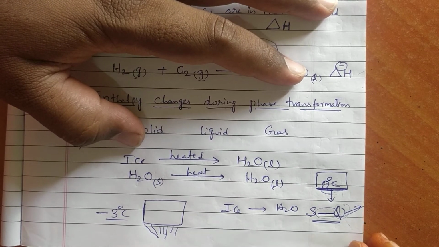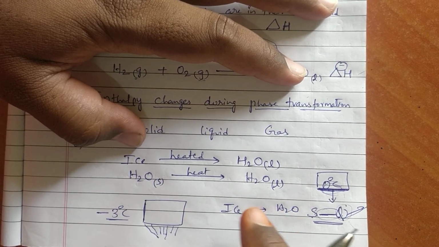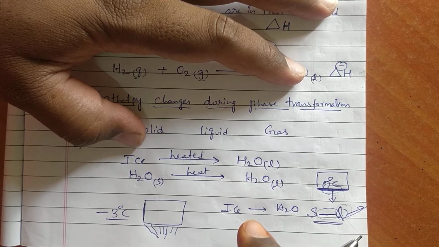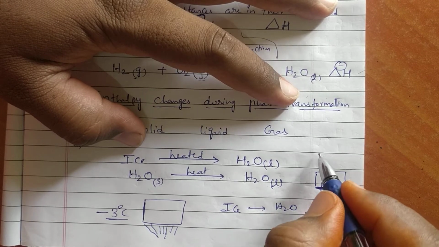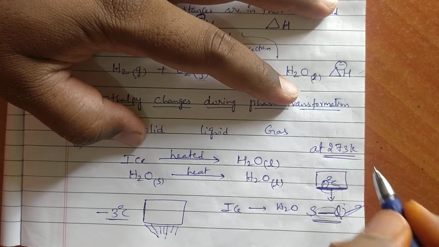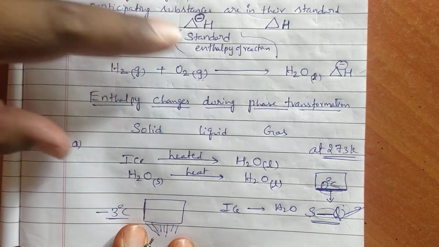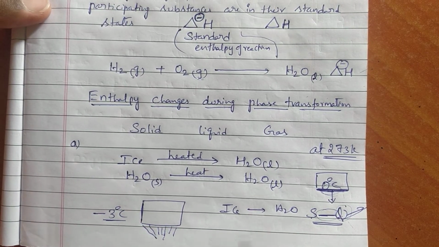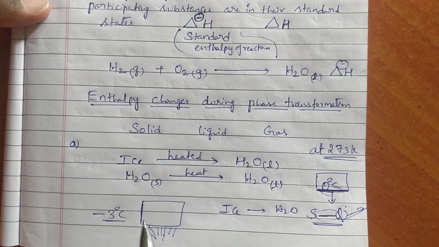Once again, normally this melting takes place at constant pressure, atmospheric pressure, and during phase change the temperature remains constant at 273 Kelvin. That's why I said that at 273 Kelvin the temperature is maintained constant for some time. Okay, this is conversion of solid to liquid.